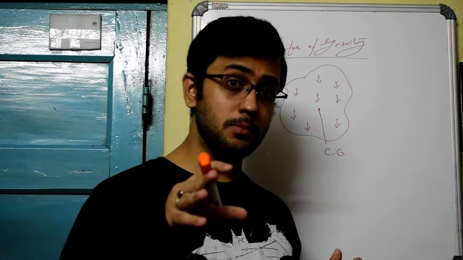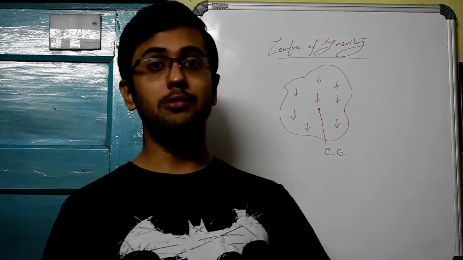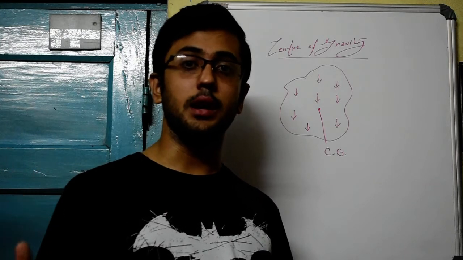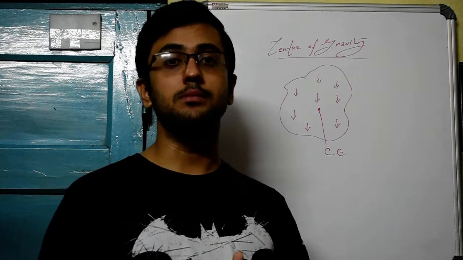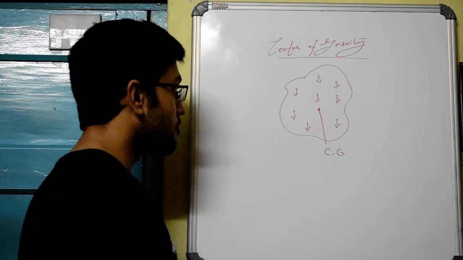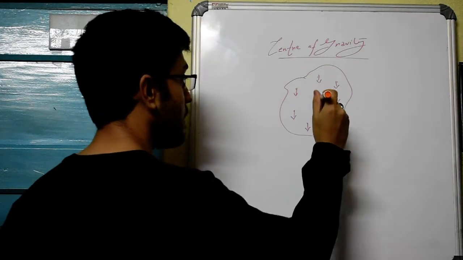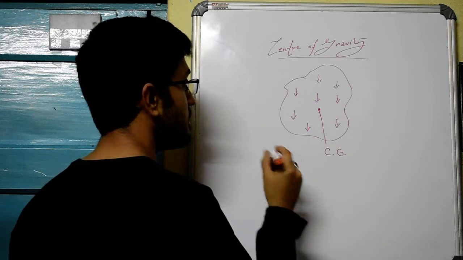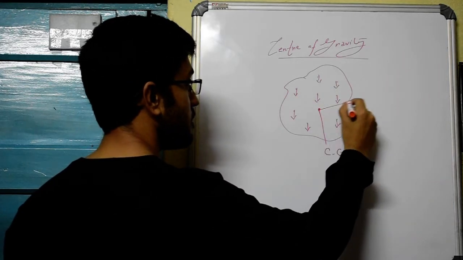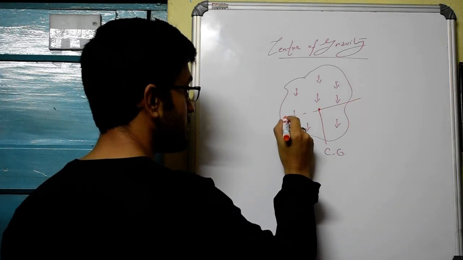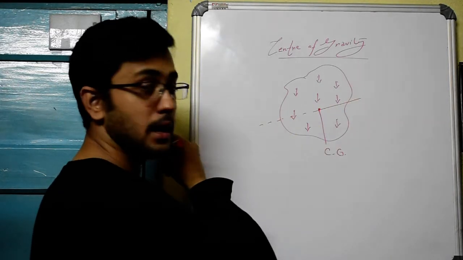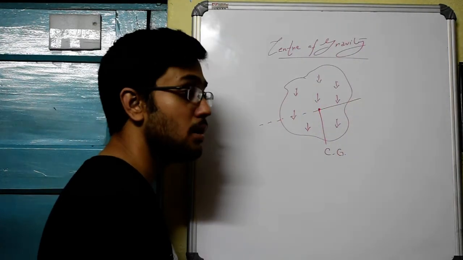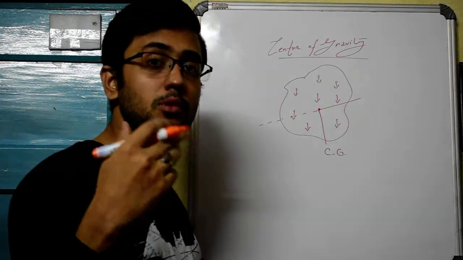Center of gravity is that point about which if you calculate the total clockwise moment and you calculate the total anti-clockwise moment and you add them up, the total moment comes out to be 0. So like if the axis of rotation passes through this center of gravity, say into the board, or if I take a kind of a view like this, suppose the dotted line means inside the board and this solid line means outside the board. If the center of gravity passes through here, how do you find out the moment of forces?